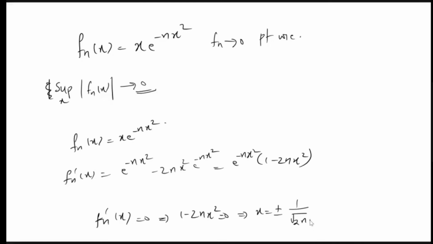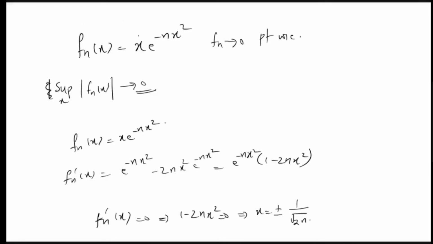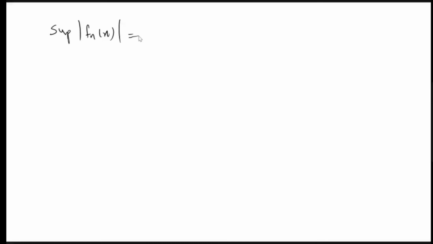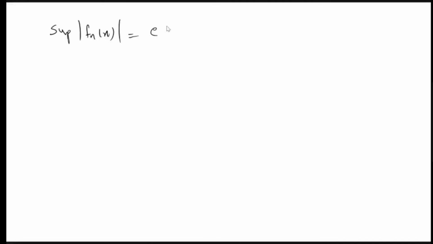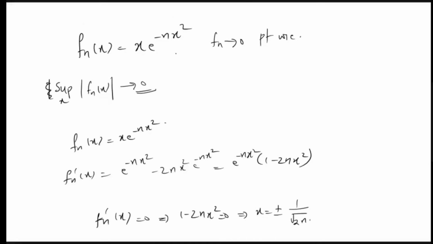So the supremum will be attained at these 2 points, 1 by root 2n or minus 1 by root 2n. At both points, the modulus will be the same. So we don't need to care about the signs also. So what will be the supremum of mod fn(x)? It will be evaluating this at that point. So it will be e raised to 1 by 2n into n. So e raised to minus half, by root 2n, right?